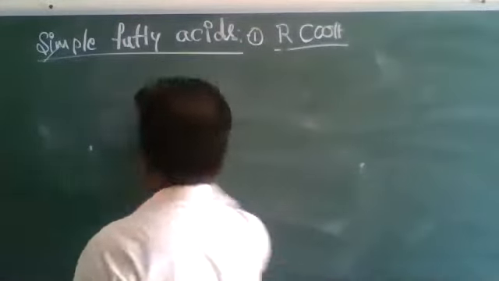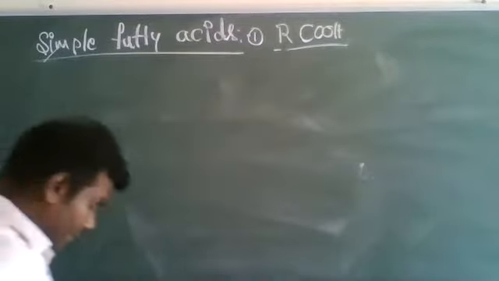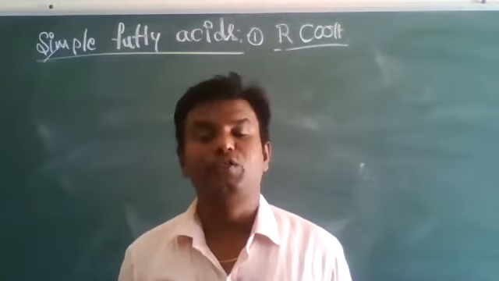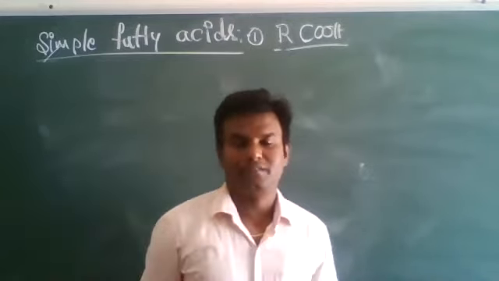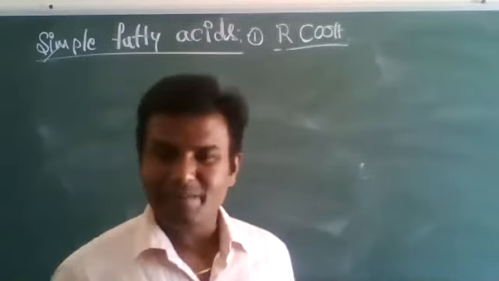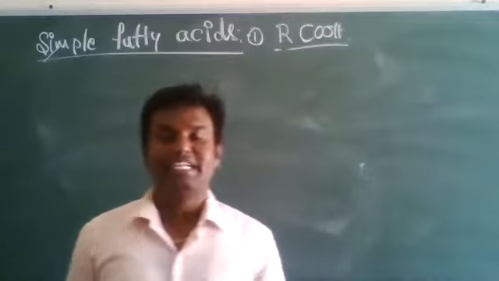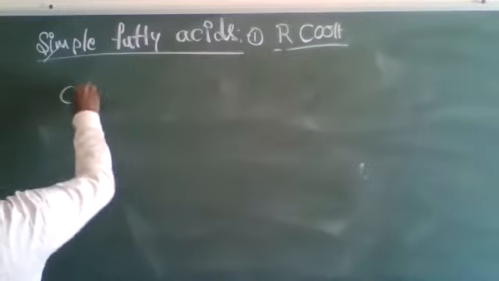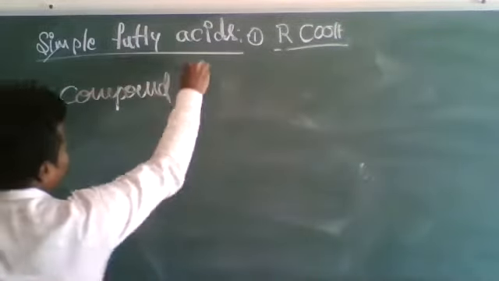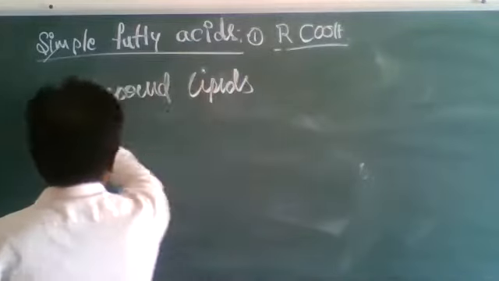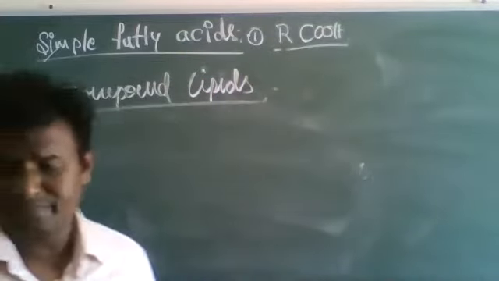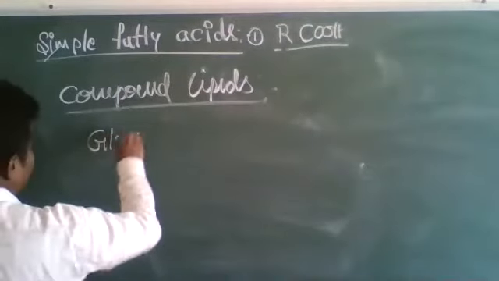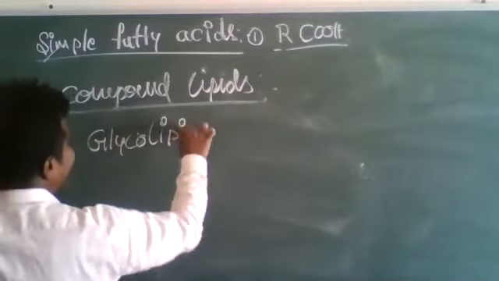This entire information is related to simple lipids. Lipids could be simple lipids, compound lipids, and derived lipids. Now compound lipids. Compound lipids are two types: glycolipids and phospholipids.